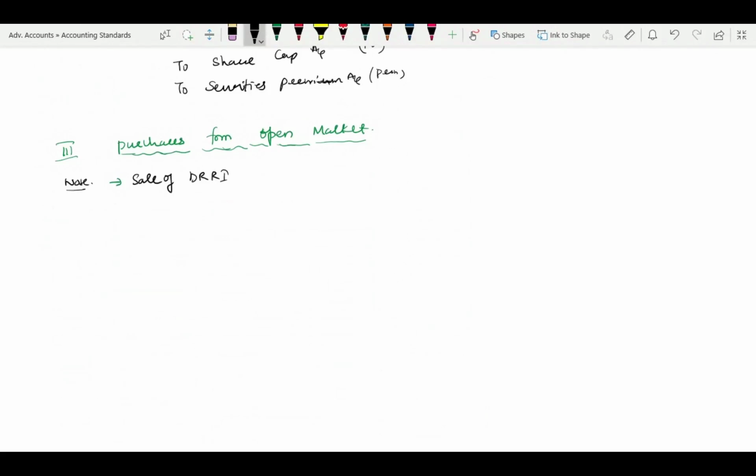Note, profit or loss treat in A, so profit or loss, so transfer to P&L. So that's the treatment. That is over. It is inbuilt in all the cases. Whenever you go for redemption, DRRI, whatever the investment is there, you have to sell it.